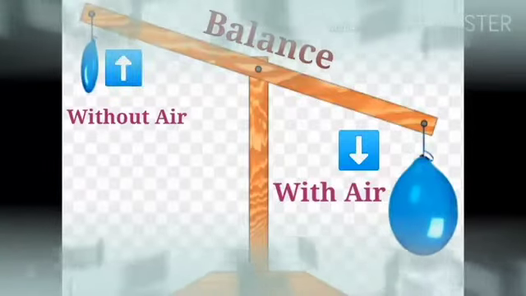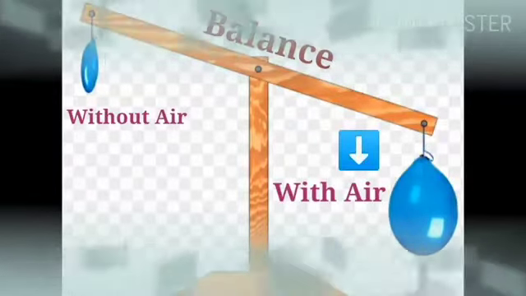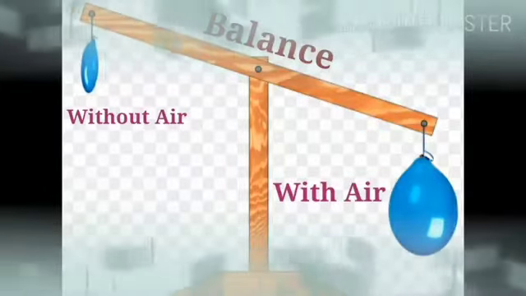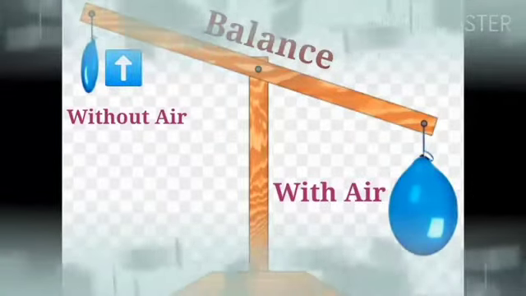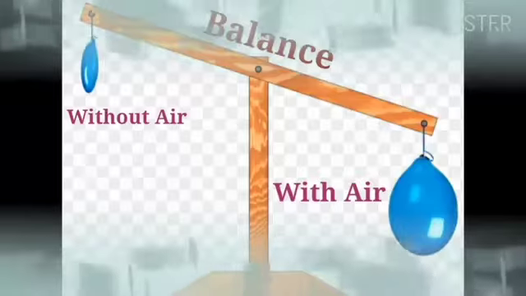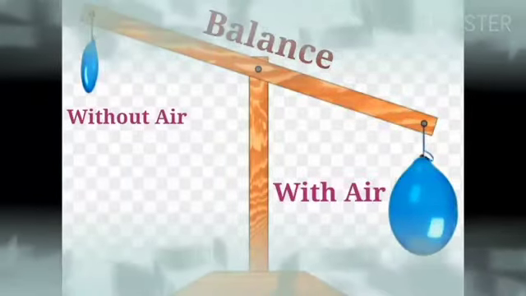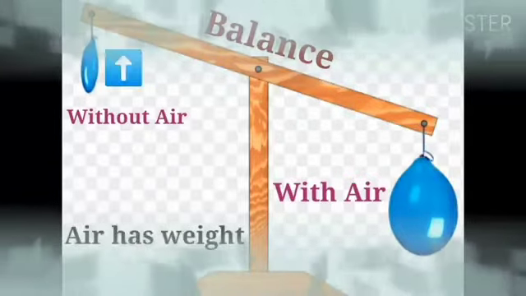Because the balloon which has air in it gets weight, and so it comes down, whereas the other one doesn't have air in it, and so it goes up because of less weight compared to the balloon which has air in it.